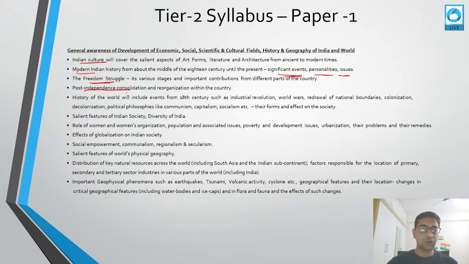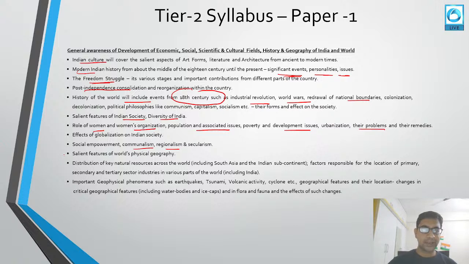Post-independence consolidation also they will be asking about. History of the world, starting from the 18th century: industrial revolution, world wars, redrawing of national boundaries, colonization, decolonization, philosophies like communism, capitalism, socialism. Then we have salient features of Indian society, diversities in India. Then the roles of women's organizations, population and associated issues, poverty, development issues, urbanization, their problems, their remedies, social empowerment, communalism, regionalism. So they have already defined the whole syllabus.